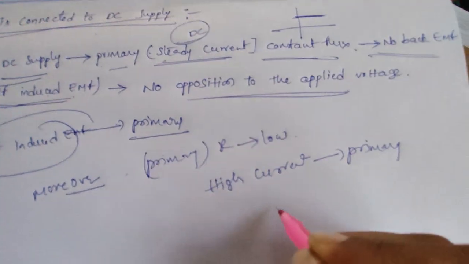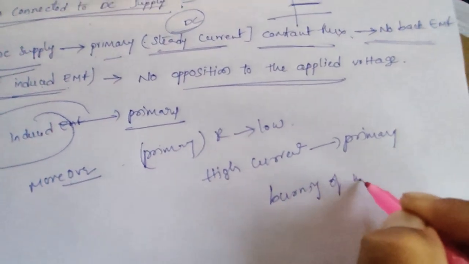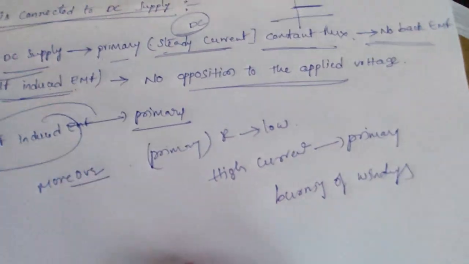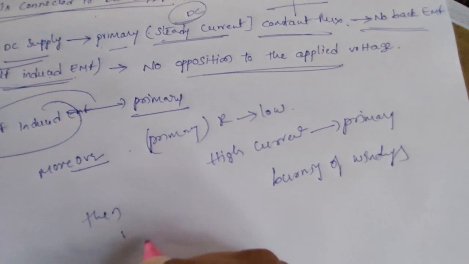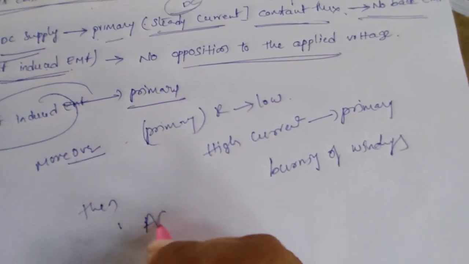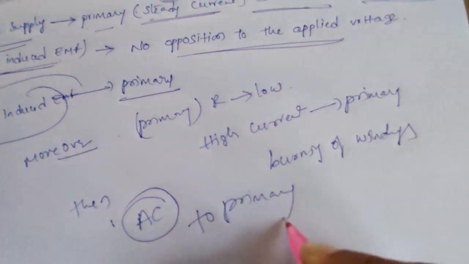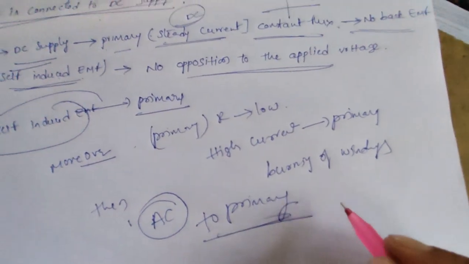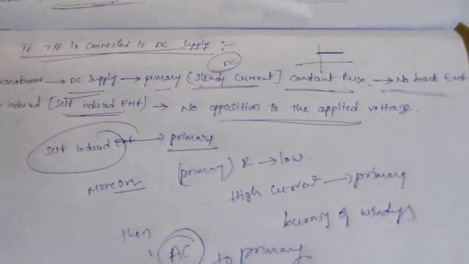It will lead to burning of windings. Hence we are using AC supply to the primary winding. I hope you understand why we are giving AC supply only to the transformer.